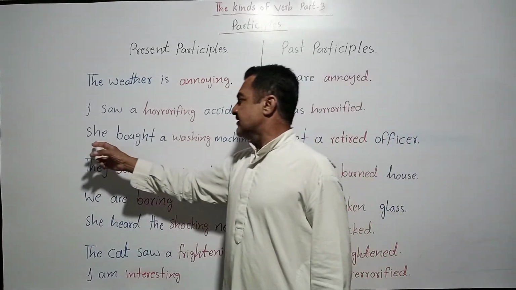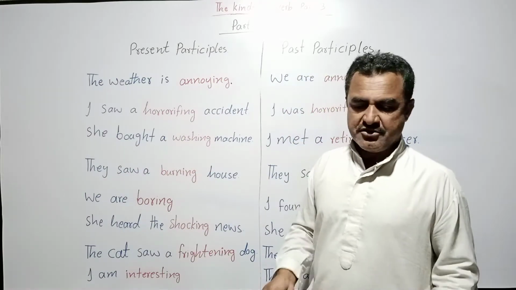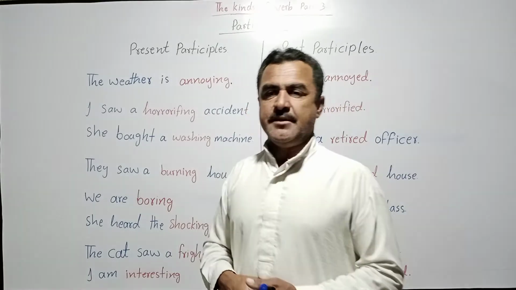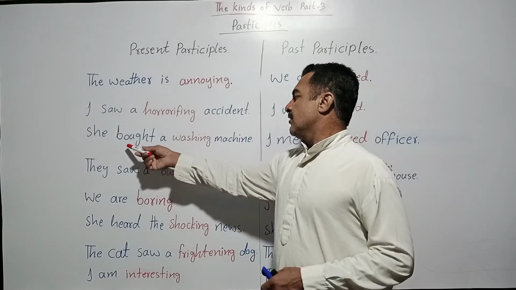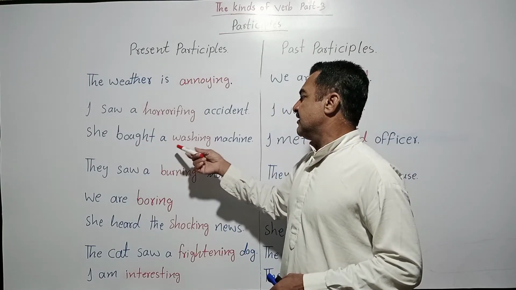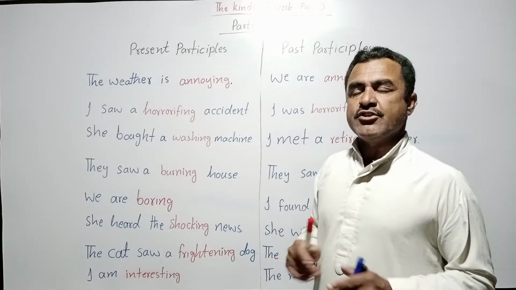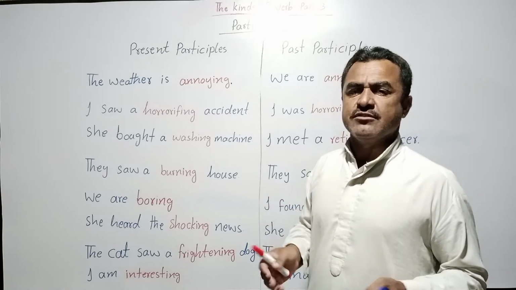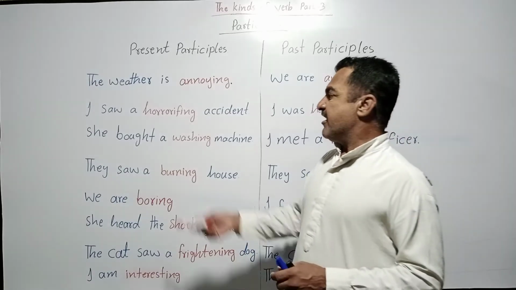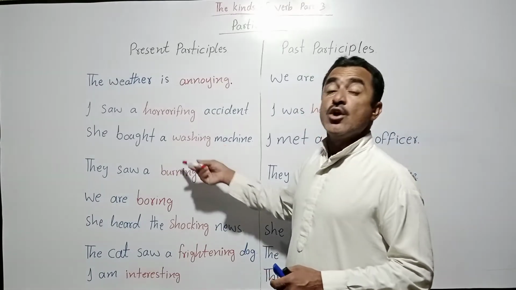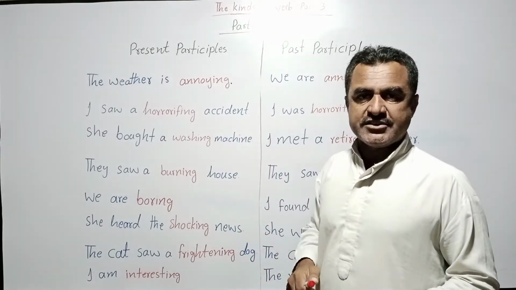Okay, let's go to the third sentence. If I simply say, she bought a machine, it could be a simple sentence. But the question is, what kind of machine? There are many kinds of machines, so we don't know what kind of machine. That's why we have put an adjective here to modify this noun: a washing machine. She bought a washing machine.